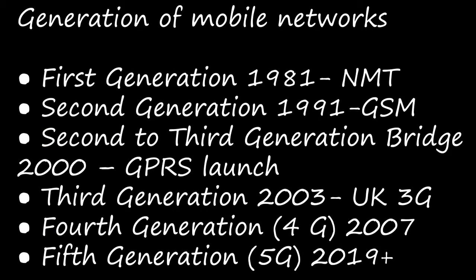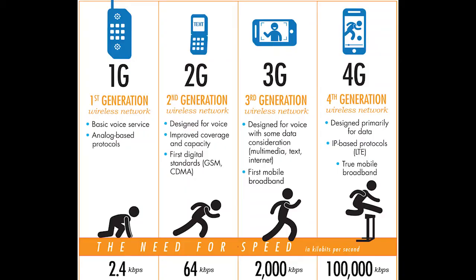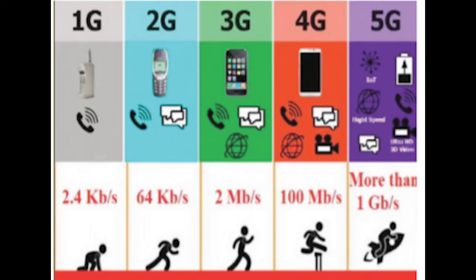This was introduced in the year 2003, with the first UK 3G launch. This generation of mobile network merges different mobile technology standards. That means it uses higher frequency bands for transmission, and CDMA also. CDMA is Code Division Multiple Access. This is done to deliver data rates of up to 2 Mbits, that is 2 megabits per second. This supports multimedia services also, like voice, video, and other data transfers.